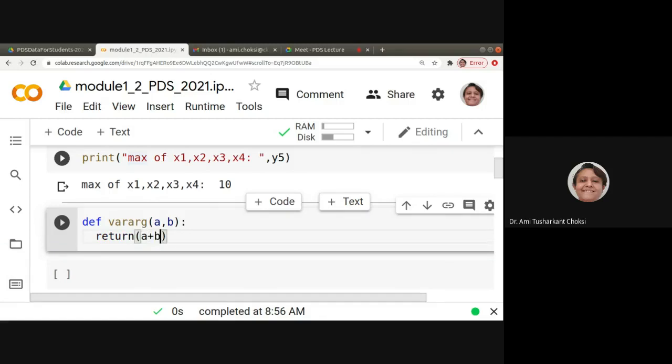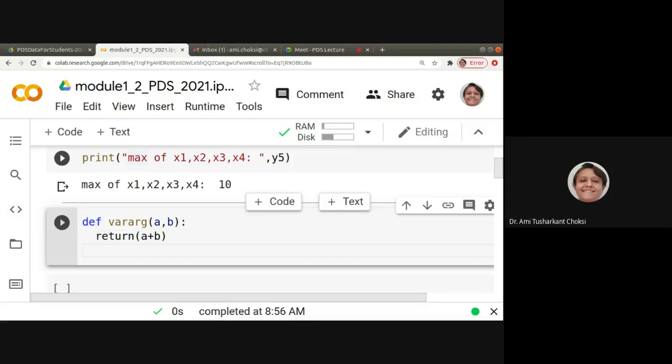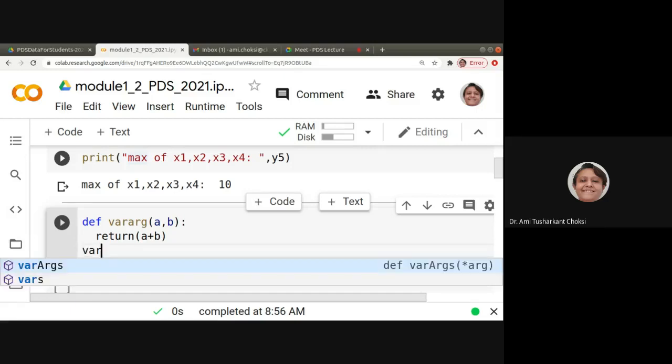It is addition only, a simple one. But what we want to check is calling it with different numbers of parameters, say 1, 2, 3, right? The way we have done for the previous example, we are calling it, right?